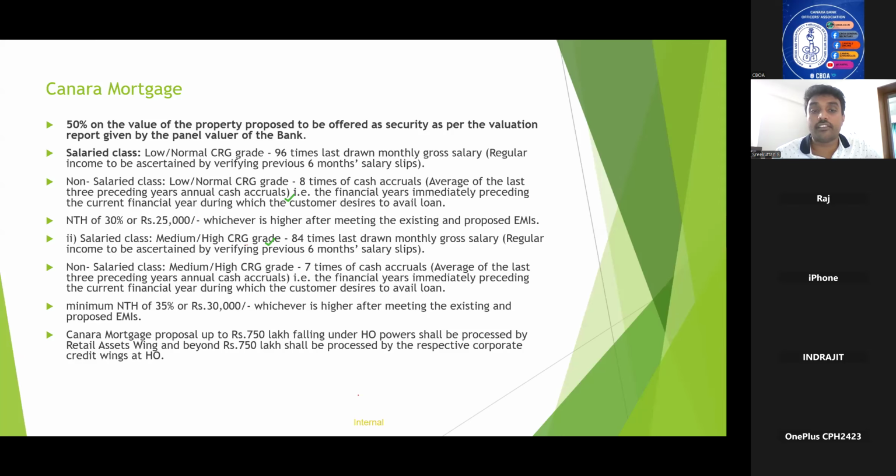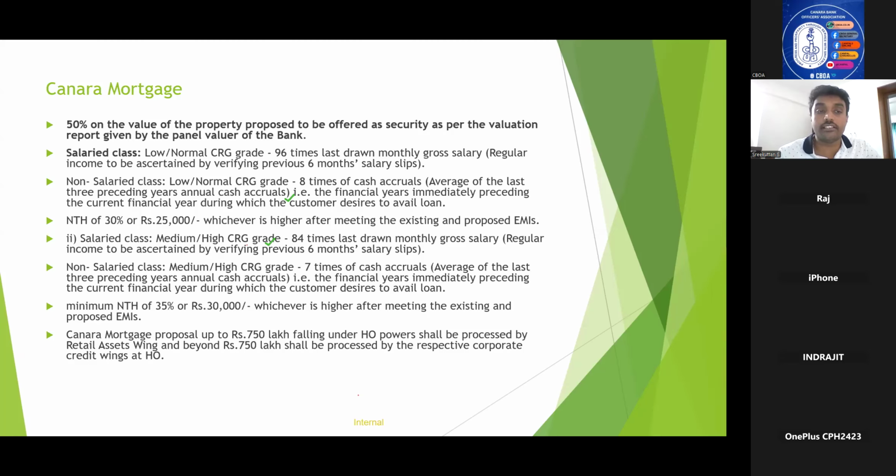Okay, that is in case of salaried class. So in case of salaried class, it is 30 percentage or 25 percentage. In the case of non-salaried class, suppose it is medium or high CRG grade, 7 times only we can provide. In that case, the minimum NTH is 35 percentage or 30 percentage. Sorry, 30,000 of NTH should be there.